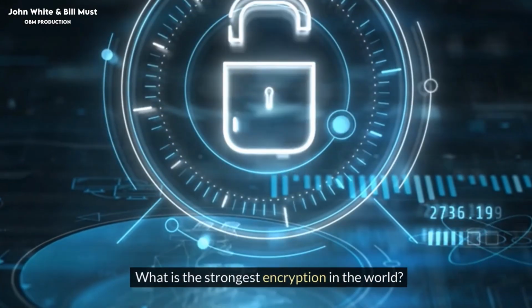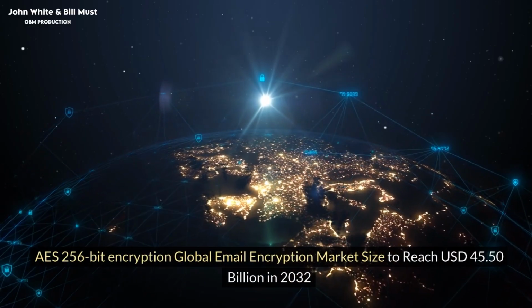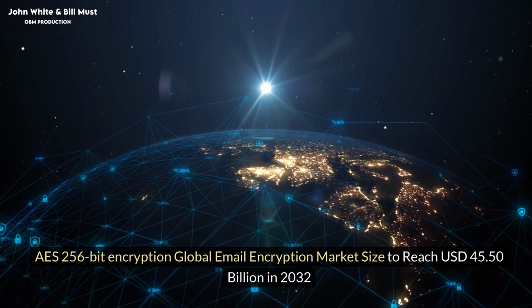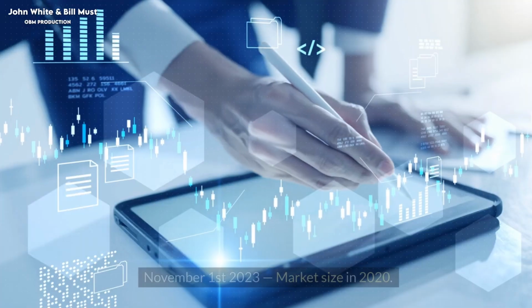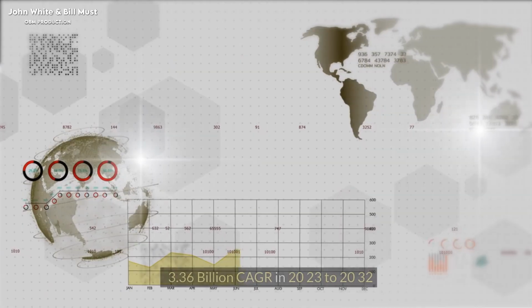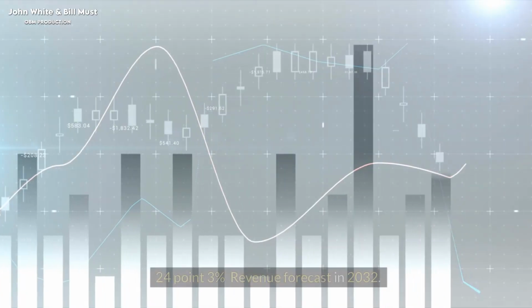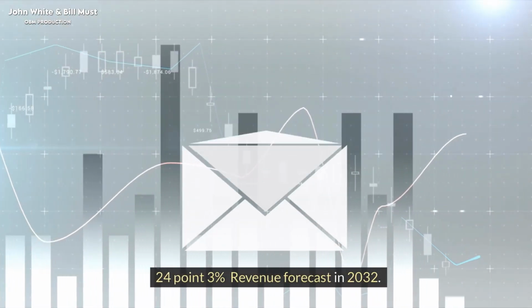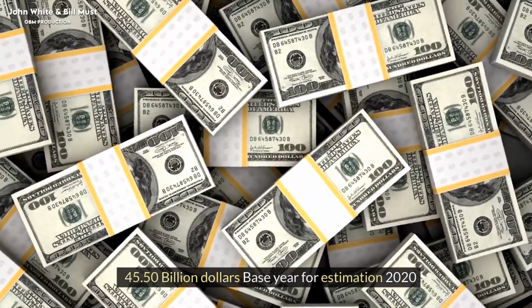What is the strongest encryption in the world? AES 256-bit encryption. Global email encryption market size to reach USD 45.50 billion in 2032. Market size in 2020 was 3.36 billion, with a CAGR of 24.3% from 2023 to 2032. Base year for estimation 2020.